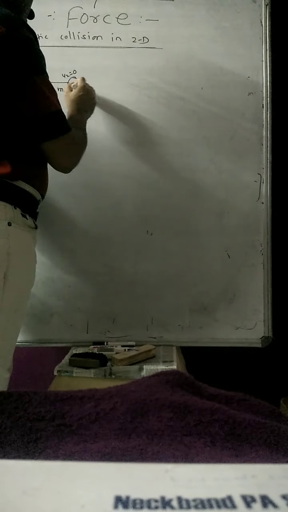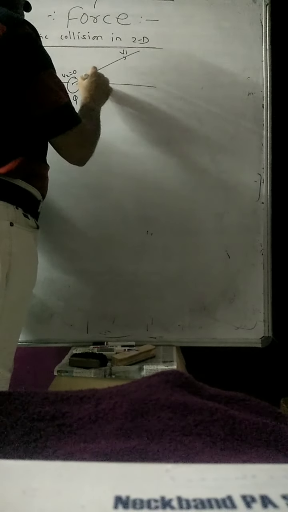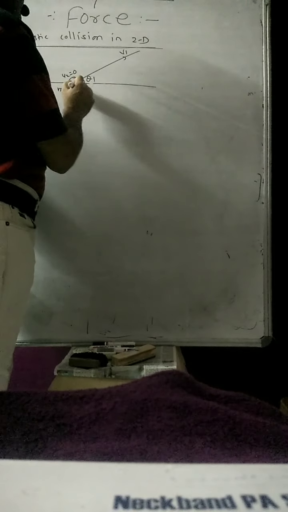Okay, now this body having the mass m1, this body having the mass m2, and this body initially moving with some momentum m1 u1, second body having the momentum 0. After that, when this body collides with the second body, then what is going to happen? The first body is going to move with the velocity v1 but making some angle θ1 with the x-axis.